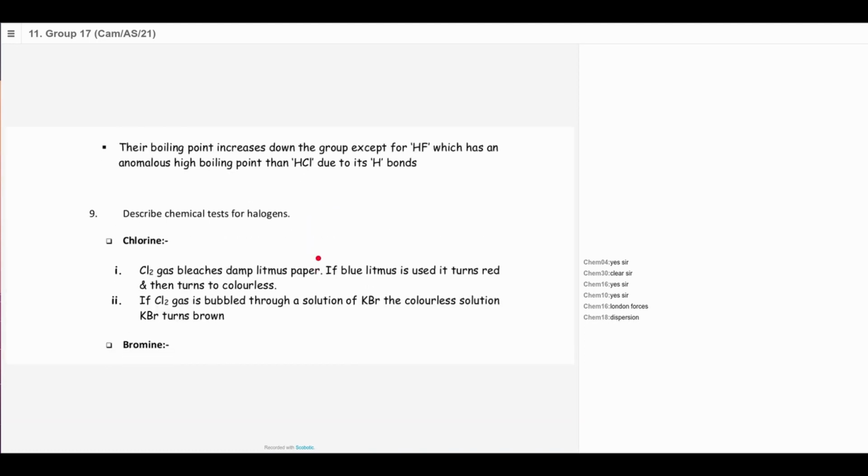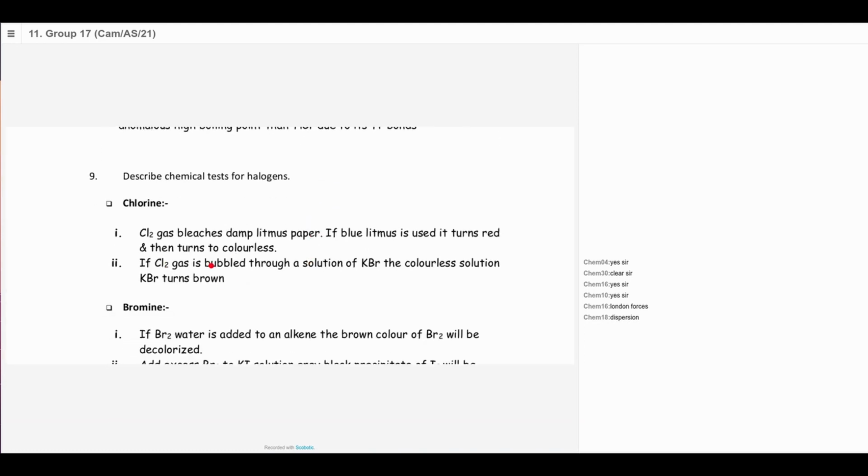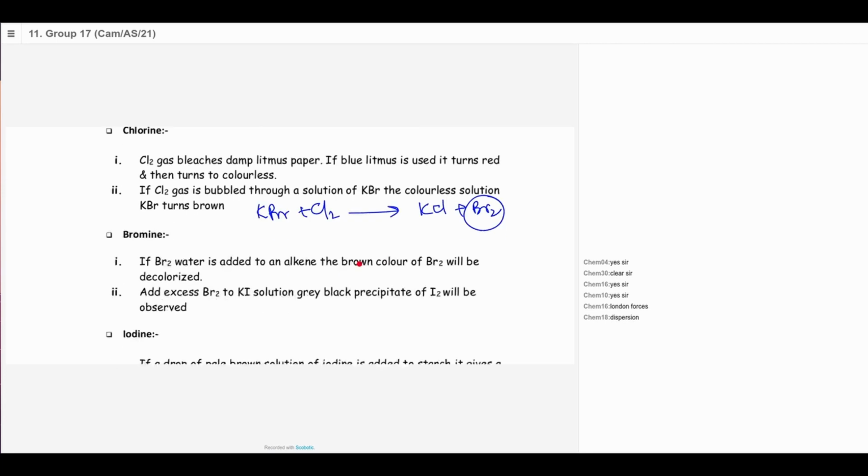And also you can use the displacement reaction. A displacement reaction is where a more reactive halogen displaces a less reactive one. So you have KBr, potassium bromide. If you bubble chlorine gas through potassium bromide, you get bromine, which is brown in color. So a brown solution is formed when you bubble chlorine gas through potassium bromide. So that is also a test for chlorine gas.